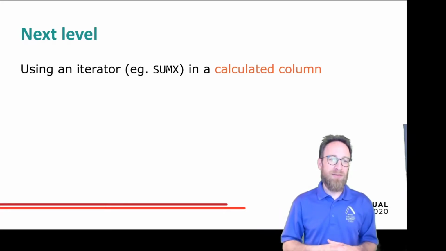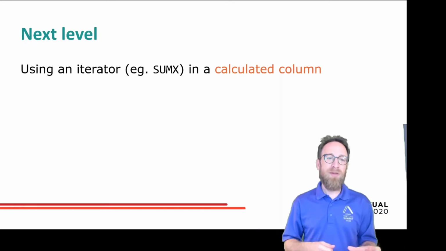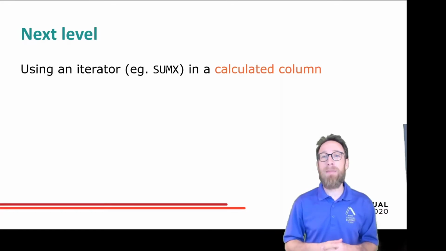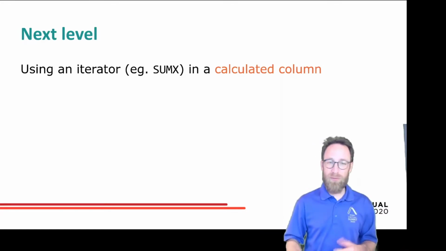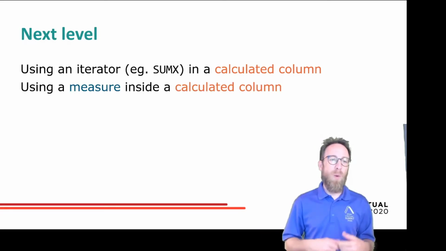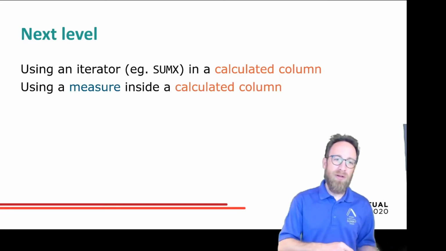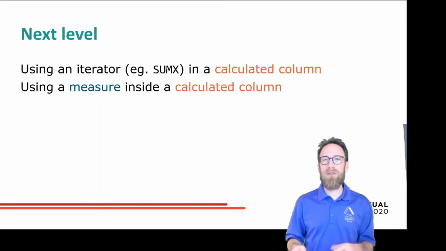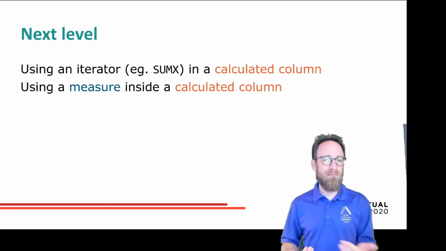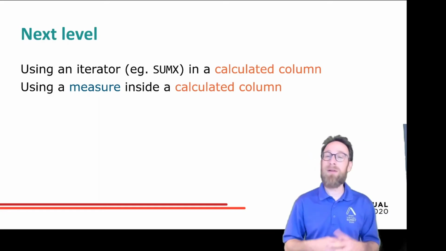So the next level would be, what about using an iterator function like SumX inside a calculated column? Previously we used it in the measure, and we should try out what's happening in a calculated column. And the other one is, what happens if we put a measure inside the calculated column? You know, calculated columns are pre-calculated during the refresh. Measures are not. Can I use a measure there? Let's try it out.